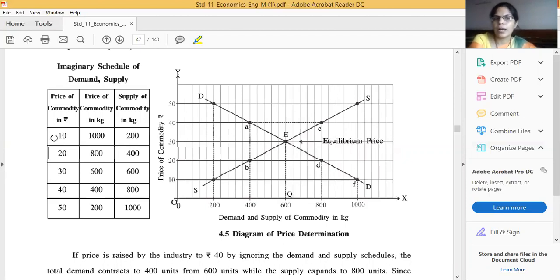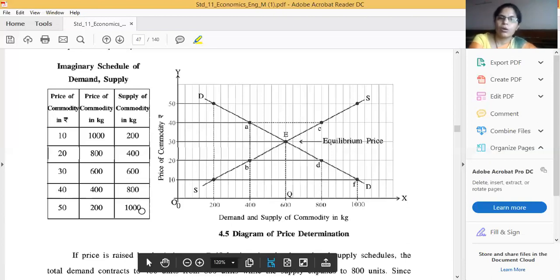So here 10 rupees is the price of the commodity, and for 10 rupees the supplier is ready to supply 200 kilograms. Due to the increase in price from 10 to 20, supply also increases from 200 to 400 kilograms. Like this, one by one: 30 means 600, 40 means 800, and 50 means 1000. At price 50 rupees, supply is 1000, but you can see demand is only 200, because price and demand have an inverse relationship.